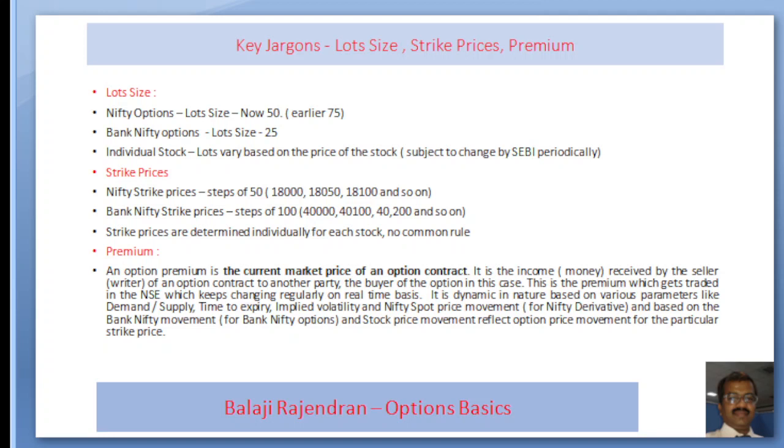There is a demand supply parameter. One is demand supply, number two is time till expiry. A premium can trade at a higher price on Fridays or Monday, but since the expiry is on Thursday, by Wednesday afternoon onwards it will erode its value. And there is an implied volatility. We will be discussing implied volatility in the later part.